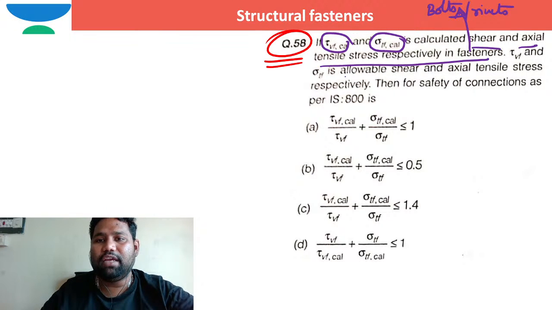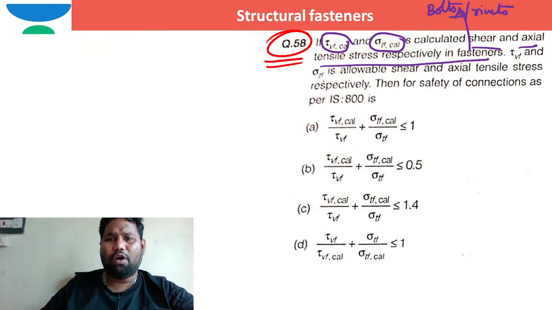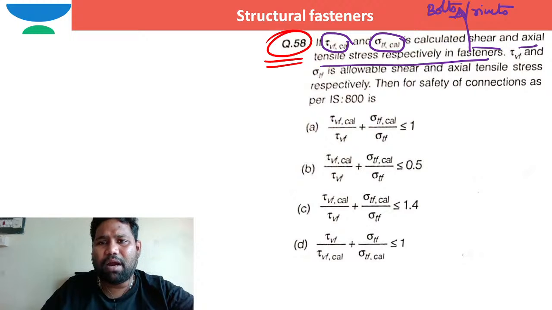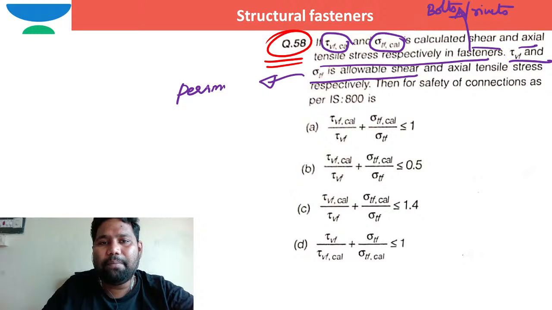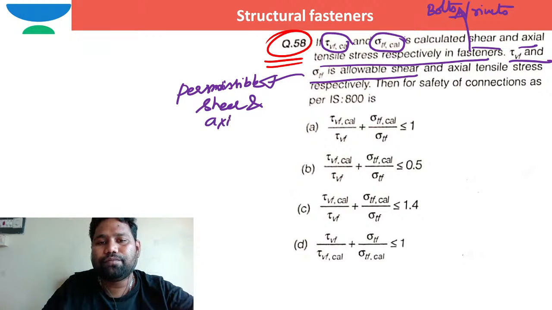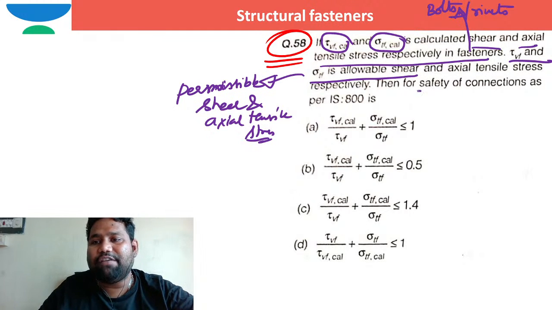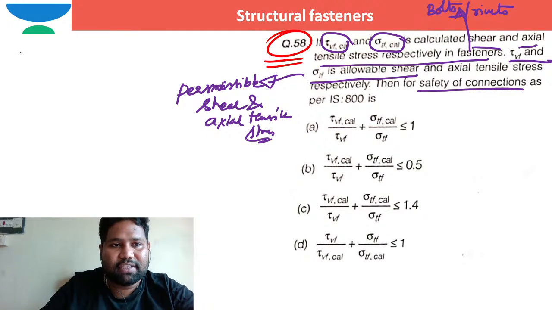And tau VF and sigma TF are the allowable shear and axial tensile stresses. Allowable in the sense these are permissible shear and axial tensile stresses.